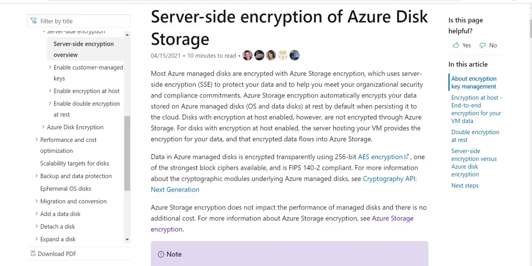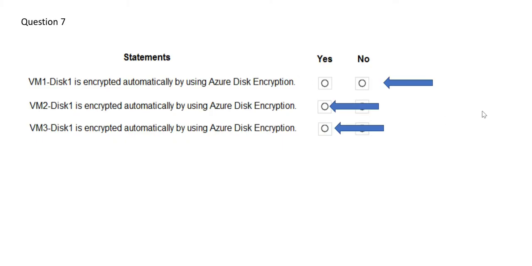If you see this documentation here, it clearly says that the Azure storage encryption automatically encrypts your data stored on Azure managed disk. The disk has to be managed, and both at the OS and data disk, both the disk. It cannot be that the OS is non-managed and data is managed. Both have to be either managed or non-managed, and hence this answer is the right answer.